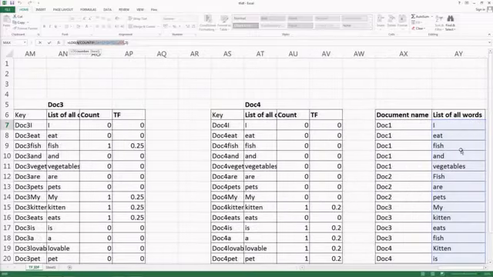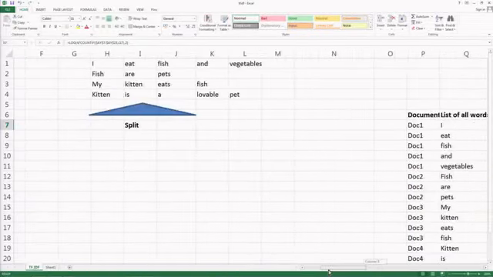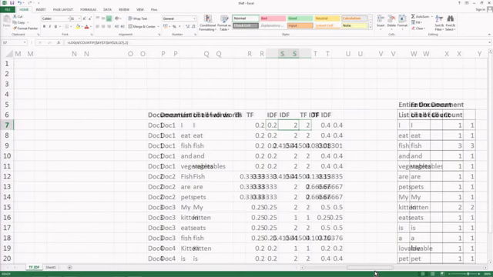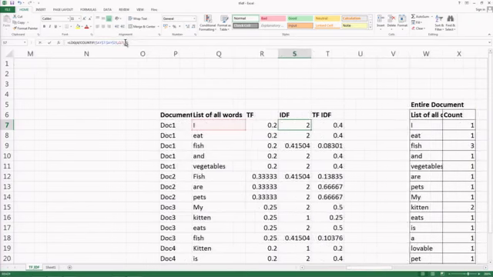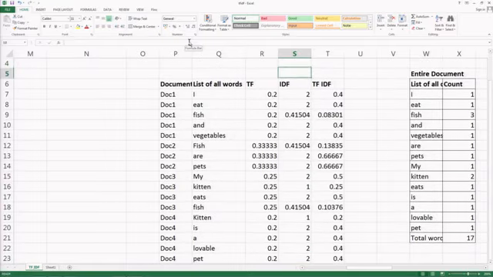Here it is how many times it is occurring. The base has been taken as 2, it does not matter actually. Correspondingly I am getting the inverse document frequencies for each of the words. Just check the formula, and TF-IDF is nothing but the multiplication of these two.